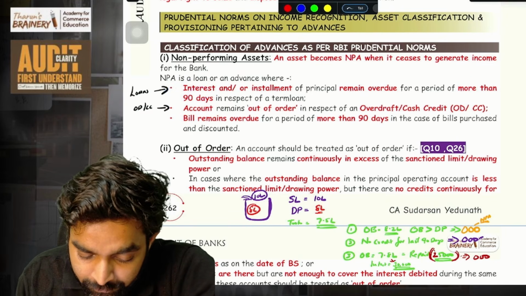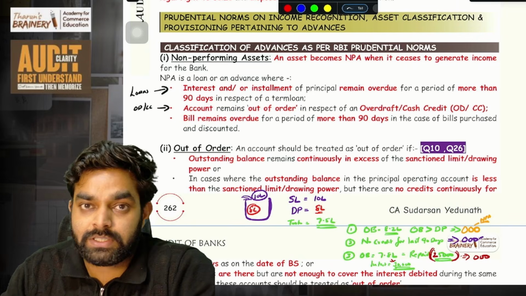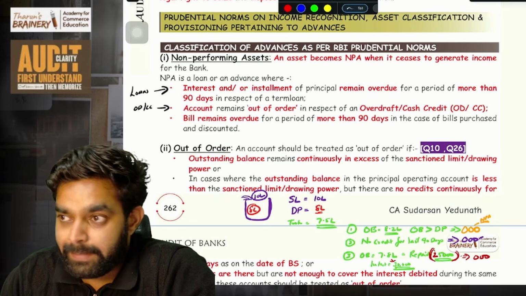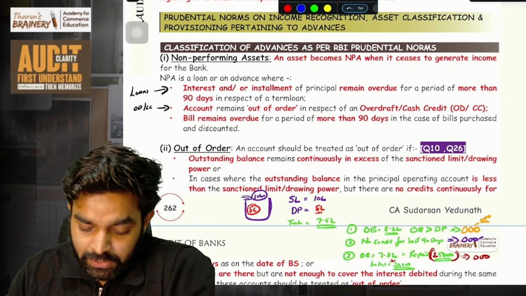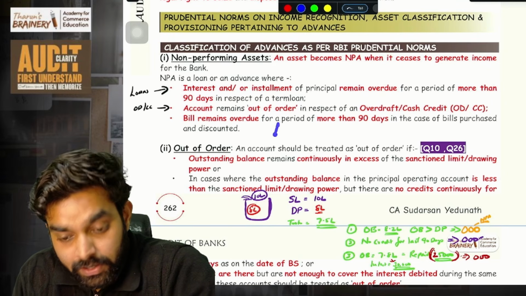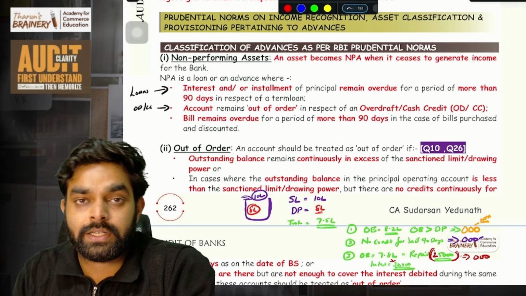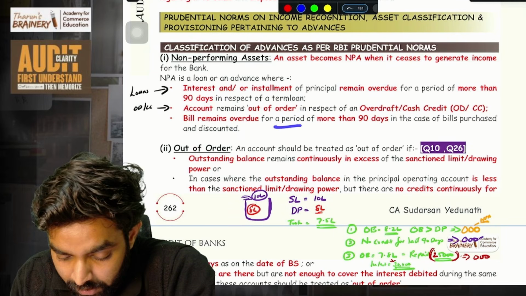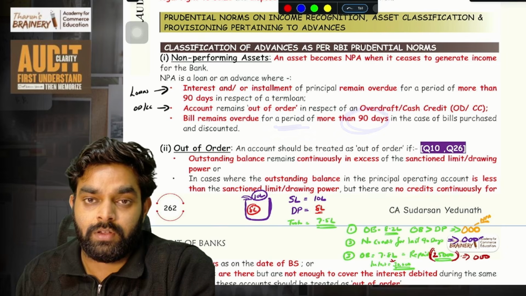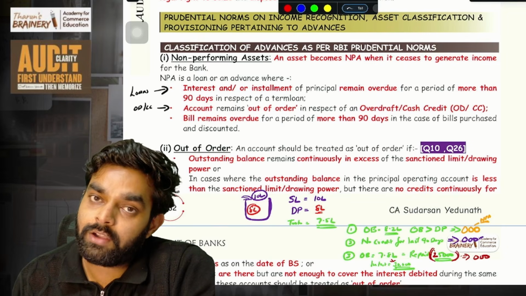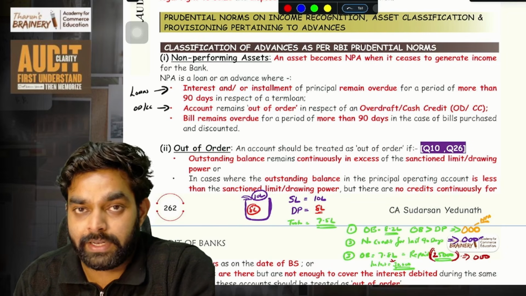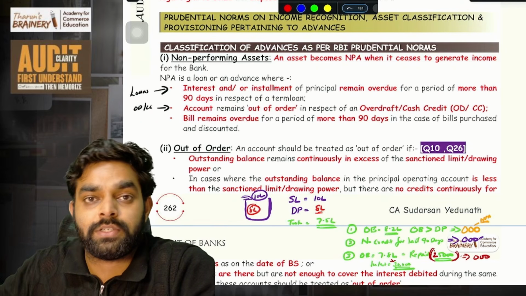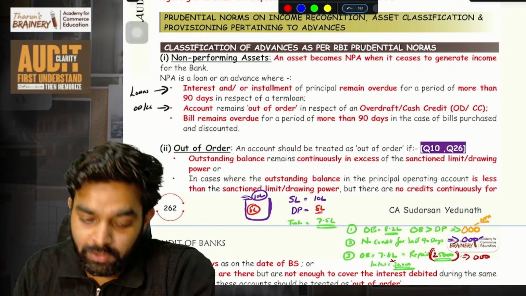Then for bills purchased: the bank has purchased a bill from someone, and imagine that the receipt date is the 15th of next month. If the bill is not received on the 15th and the bank has not received that money, then it became overdue. If it is overdue for more than 90 days, then it is called an NPA. The receipt date is the 15th, and if it is not received for the next 3 months also, 90 days, then it is automatically called NPA for bills.